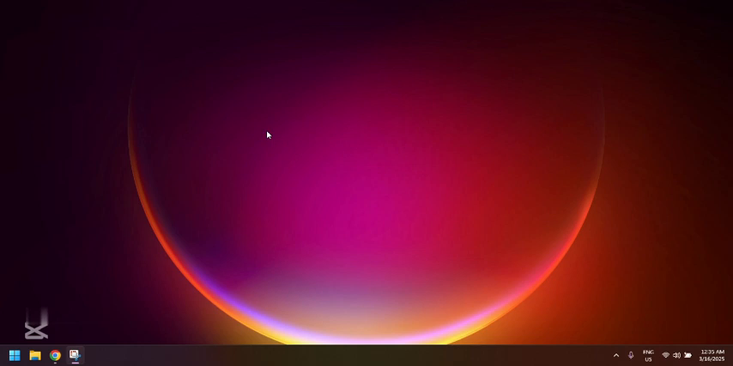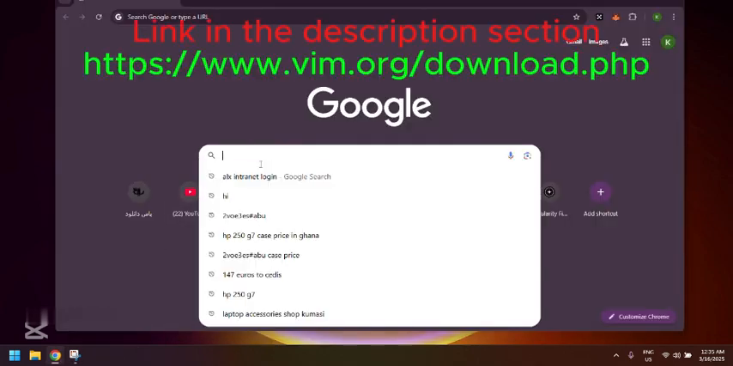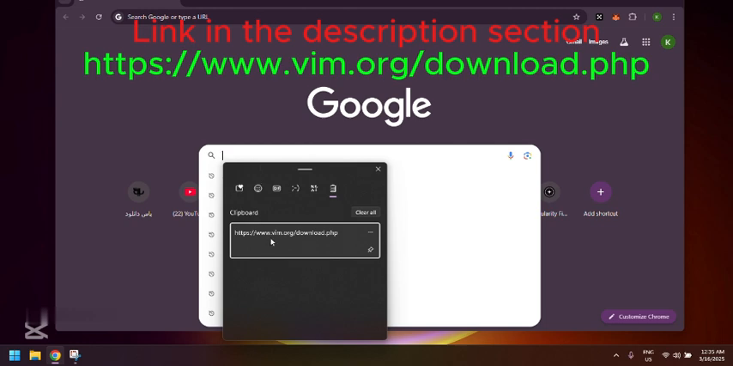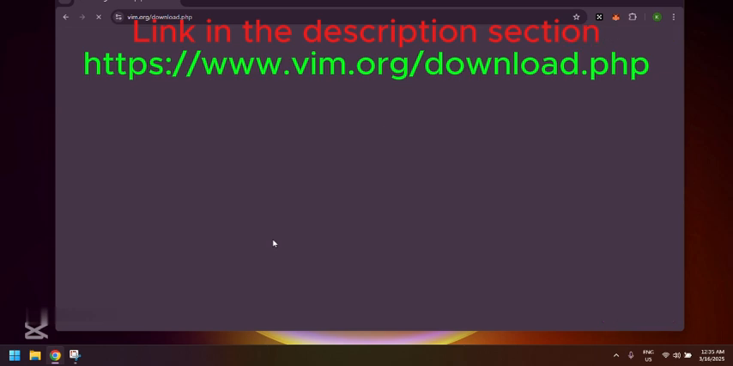I'm going to show you how to install VIM Editor. So first of all, you open your Chrome browser, then you click the link www.vim.app.download.php. Then you paste it on your Chrome browser, and then you wait for it to run successfully.